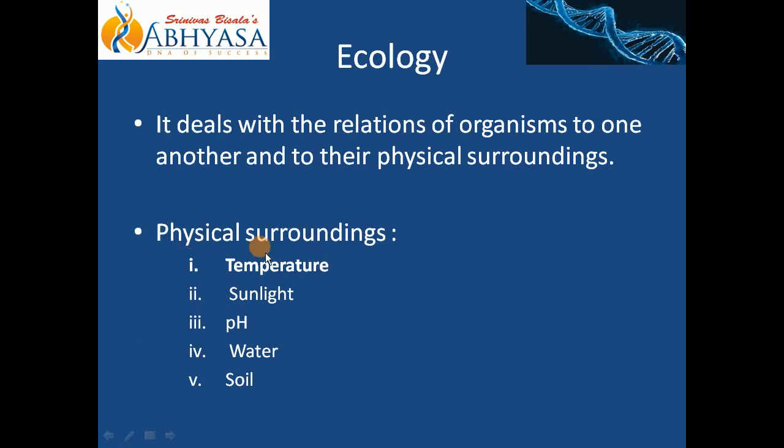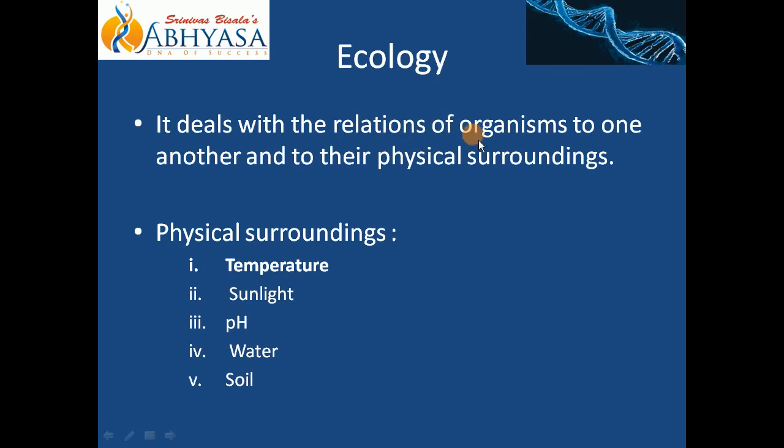Surroundings means you have to consider these factors. Not only does an organism interact with the physical surroundings, but a given organism will also interact with other organisms. So you are studying not only the interaction between biotic and abiotic factors, but also among biotic factors, among different types of organisms, in this branch.